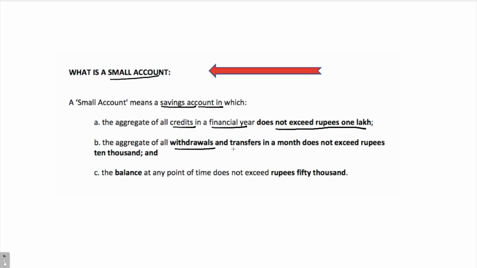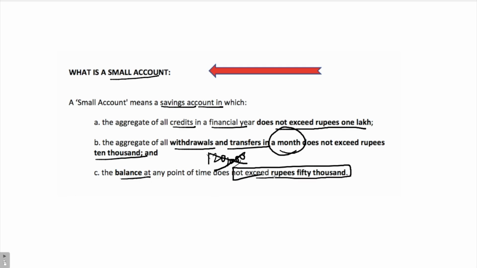The aggregate of all withdrawals and transfers does not exceed rupees 10,000. The withdrawals and transfers in 1 month cannot exceed 10,000, or 1 lakh 20,000 per year. Now this is nowhere mentioned, so you cannot assume it, but the per month limit is rupees 10,000. The balance at any point of time cannot exceed rupees 50,000.